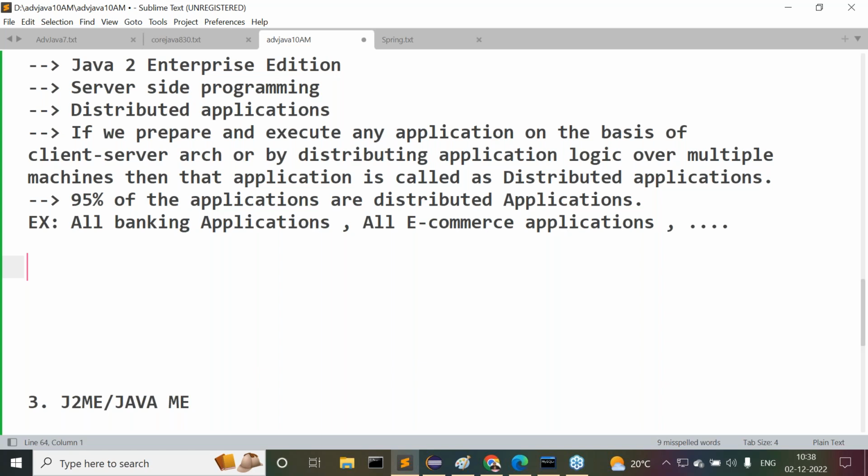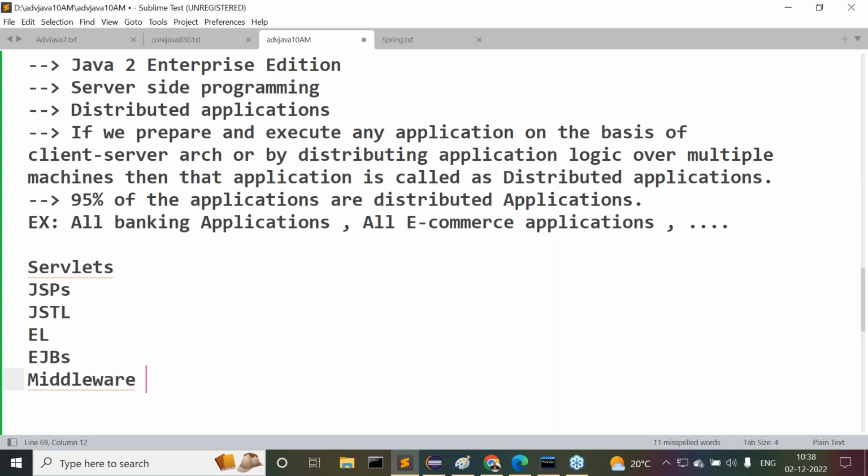Listen carefully, guys. First, under J2EE, we are going to see servlets. In general, under J2EE, what topics are available? I'm listing now. JSPs. Next one is JSTL. Next one is the expression language. After that, EJBs. After the EJBs, now some middleware services.